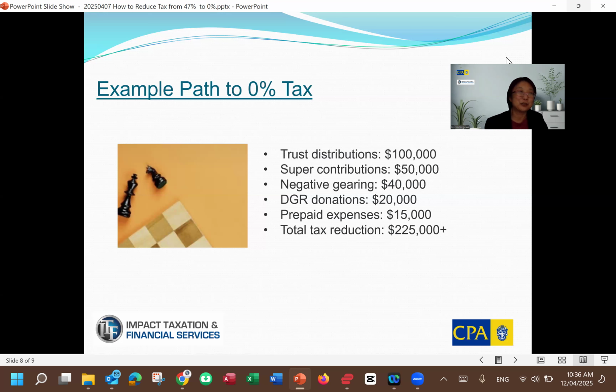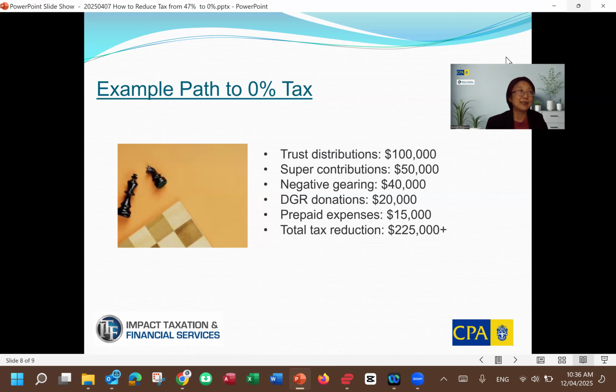All right, so someone earning about, let's say, 245K was left with 20K. We all know that the tax-free threshold at the moment is $18,200 plus the $700 low income earner tax offset. Someone earning 20K would be tax free. So someone earning 245K, minus all the deductions, will be tax free, so 0% tax.